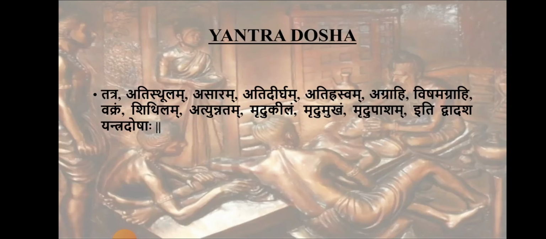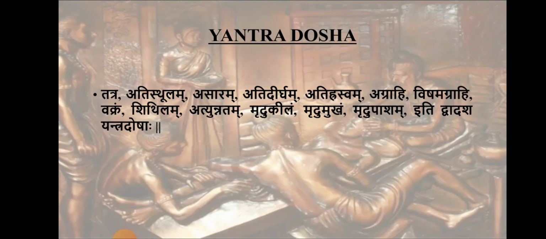Then Shidhila. Shidhila means there will not be any stability. It will be Pidana Akshama. Akshama means a loosely fitted yantra. Shidhilata, it should not be loosely fitted. Then Atyunnata. Atyunnata means Uchrita Kila, that is a raised connecting point. That Kila portion will be raised. If it is so, it is considered a Yantra Dosha.